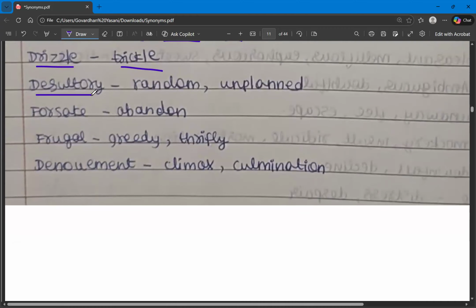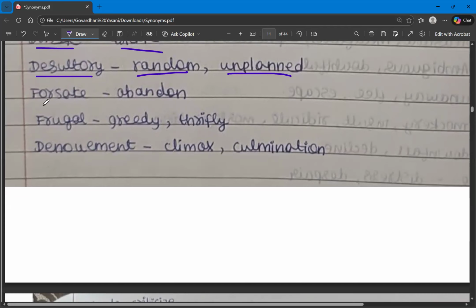And then desultory. Desultory means something that is unplanned, where you meet something at that moment without any planning. So that is called random. And the synonyms are unplanned and random. And the next one is forsake. Forsake means abandon something.